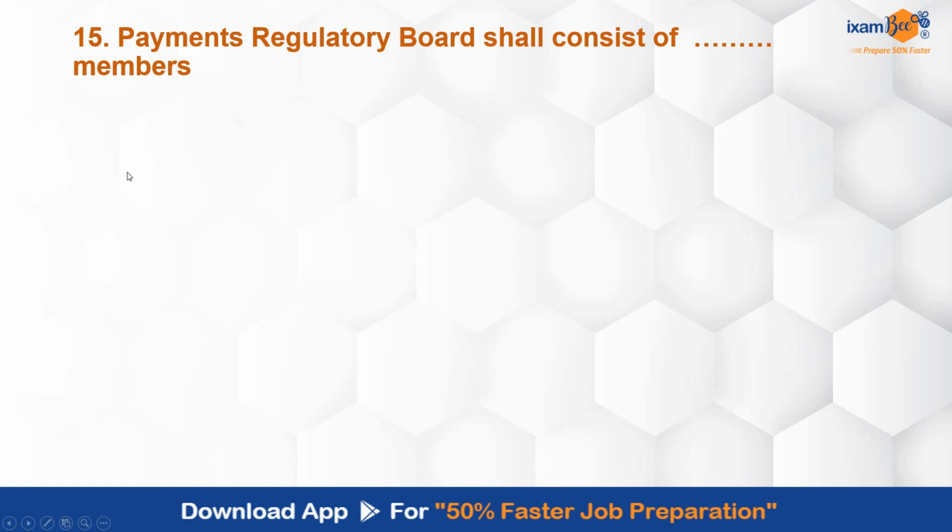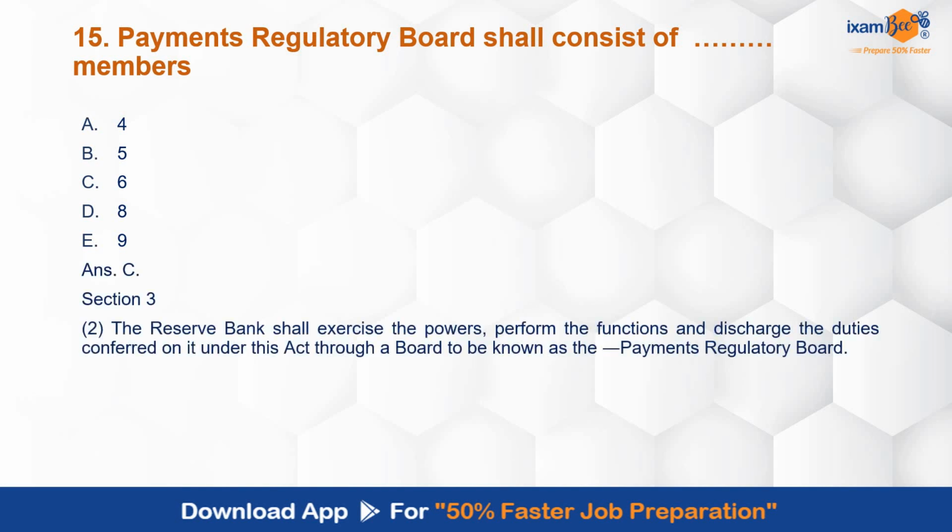Payments Regulatory Board shall consist of dash members: 4, 5, 6, 8, 9. Again a basic question. What is the board? What is the purpose of it? What are the powers? What are the number of members? So correct answer over here is 6. Answer is C. Section 3, Clause 2.